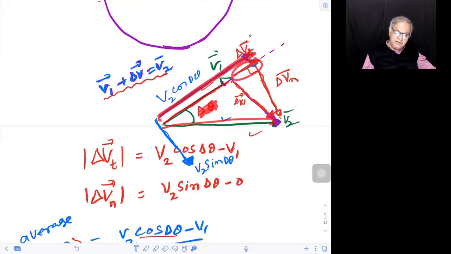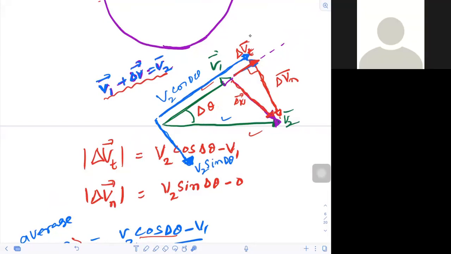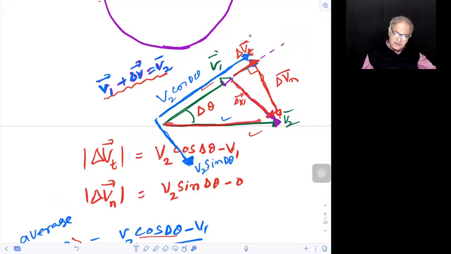The final velocity's component in this direction is V2 cos delta theta. This minus this is this. So that's why it is written delta V tangential bar equals V2 cos delta theta minus V1.